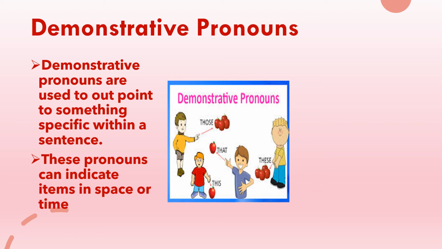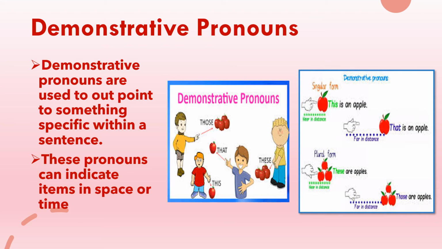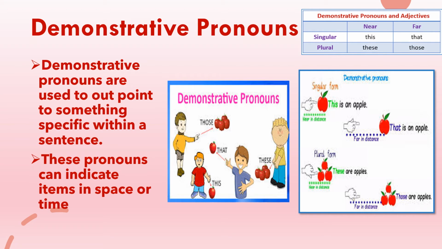So, basically, there are 4 demonstrative pronouns. This and that for near and far, singular. These and those for near and far, plural. Look at it. This demonstrates clearly. This is an apple, near. That is an apple, which is far. These are apples, the plural form, close by. And those are apples when they are far away. And this chart, this table shows you very clearly how we can use demonstrative pronouns.